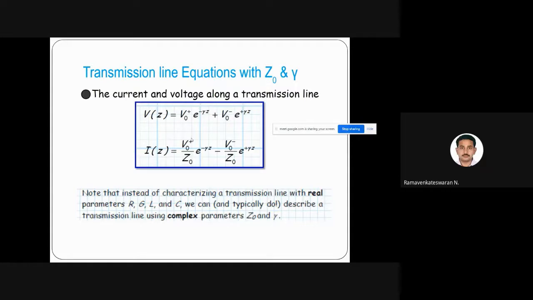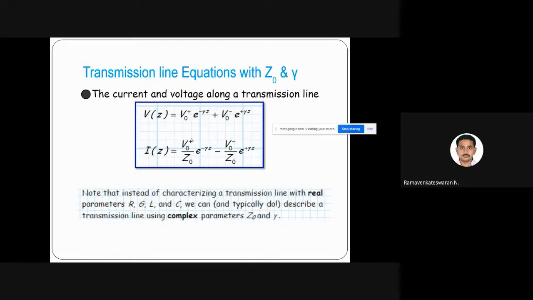Exactly at the sending point, if you measure at z equal to 0, you'll get V naught plus and V naught minus. Let us take a realistic example, like the classic one I told: the dam water. When you release it, it goes to the channel and to the irrigation field. If there is any block in the canal, it will start reflecting back, right?